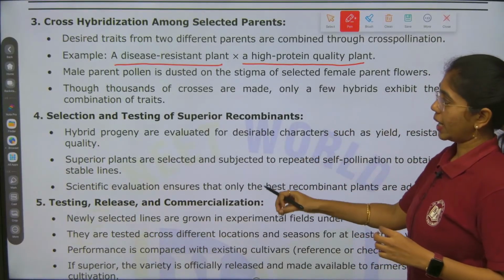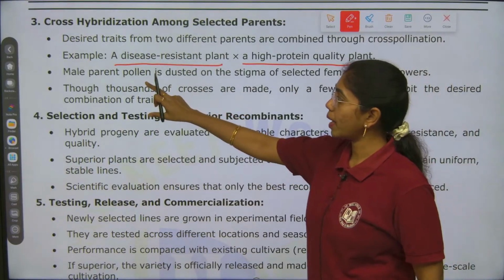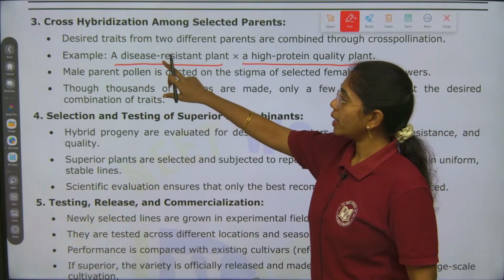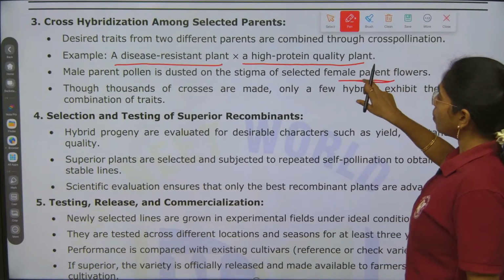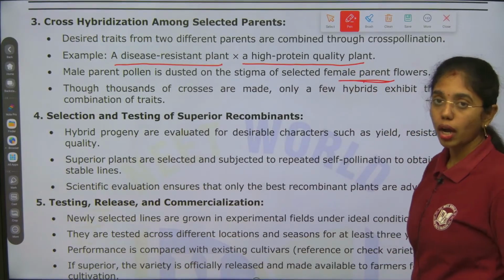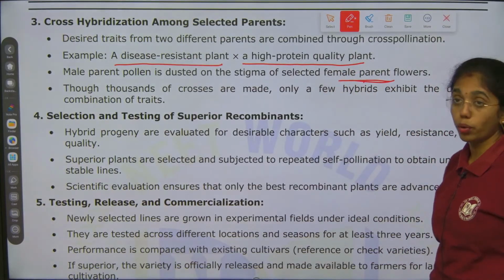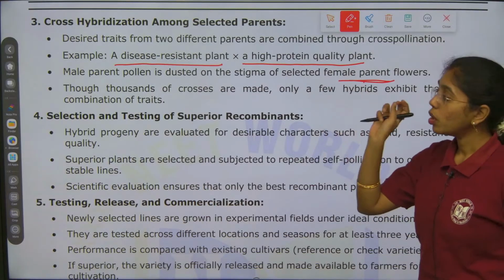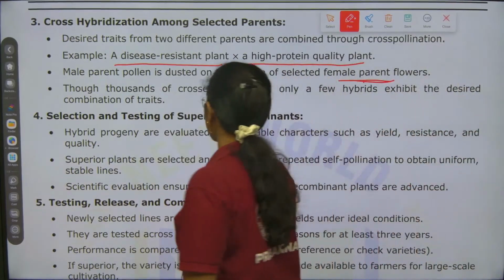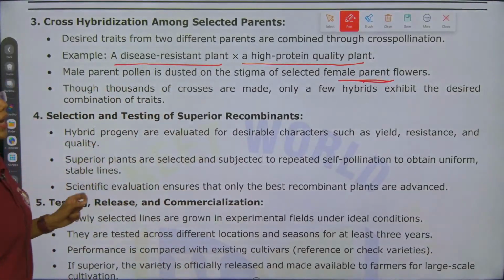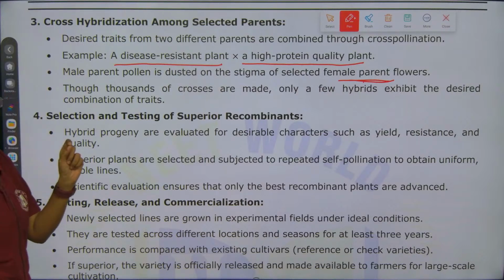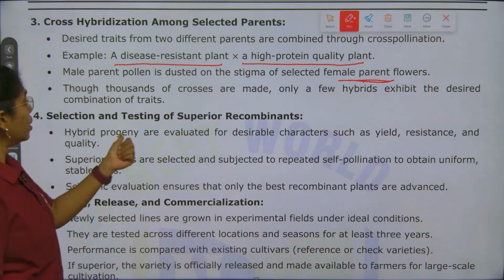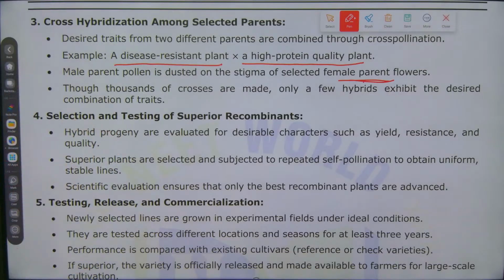Let us consider male parent pollen, which is disease resistant, on the stigma of the selected female flower. The female parent has a high quality of protein. Though thousands of crosses are done, only a few hybrids will provide the desired combination of traits.